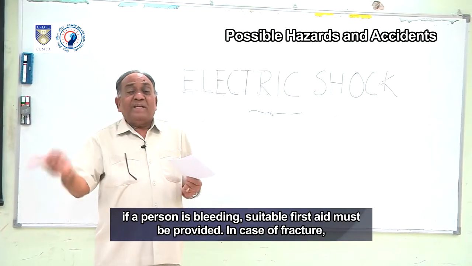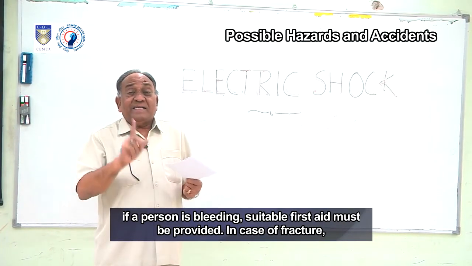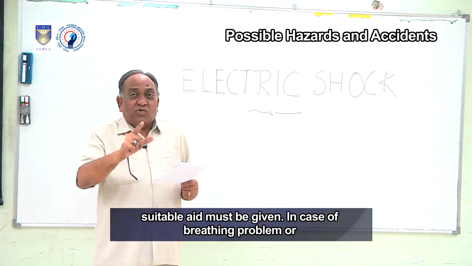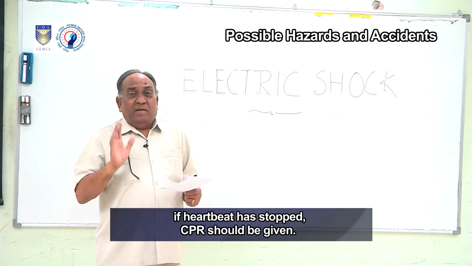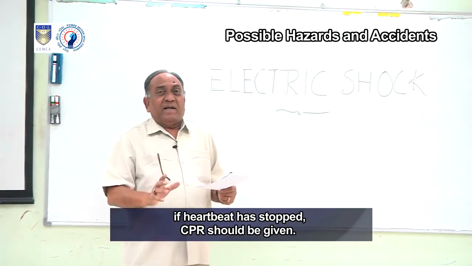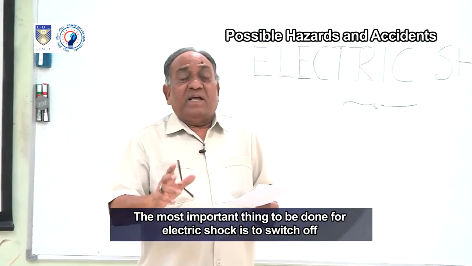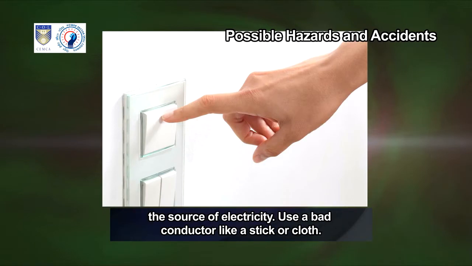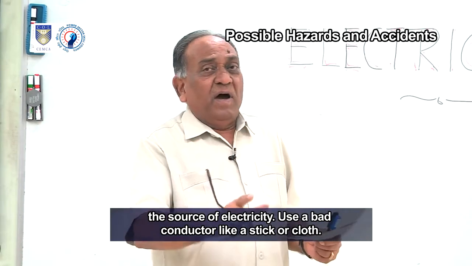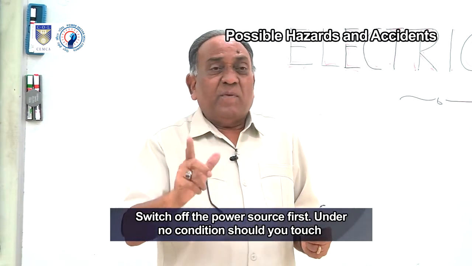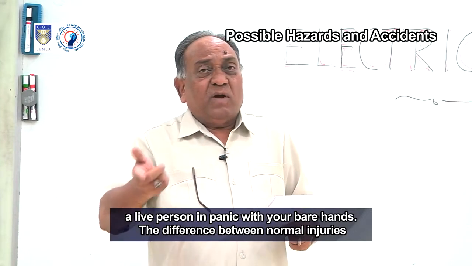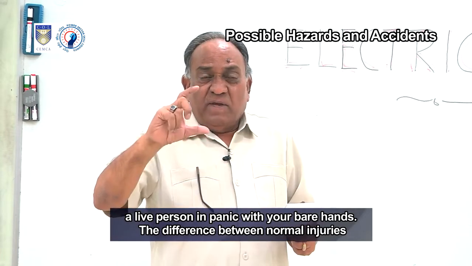If a person is bleeding, suitable first aid must be provided. In case of fracture, suitable aid must be given. In case of breathing problem or if heartbeat has stopped, CPR should be given. The most important thing to be done for electric shock is to switch off the source of electricity. Use a bad conductor like a stick or cloth. Switch off the power source first. Under no condition should you touch a live person in panic with your bare hands.